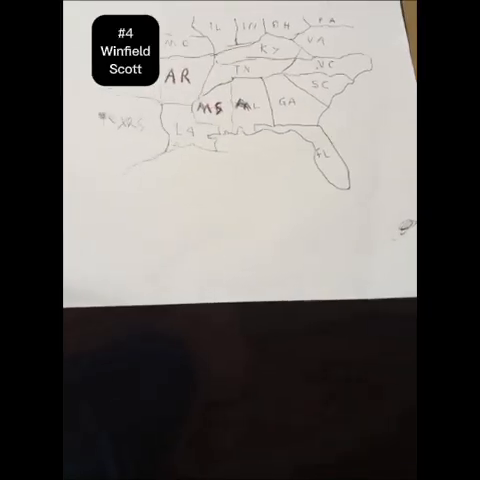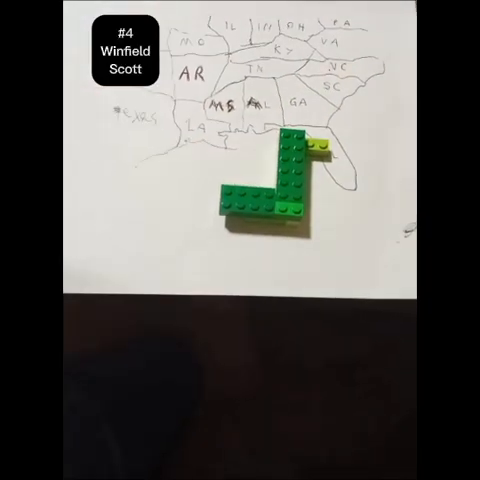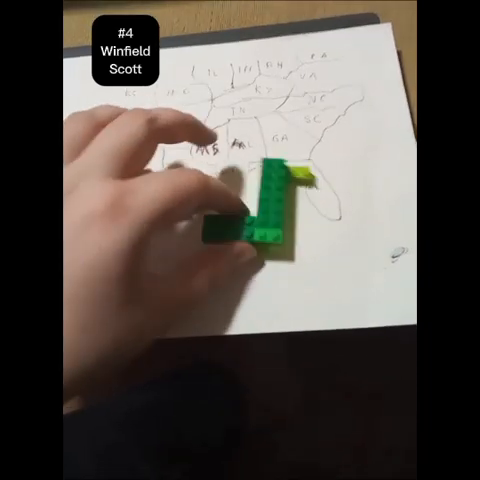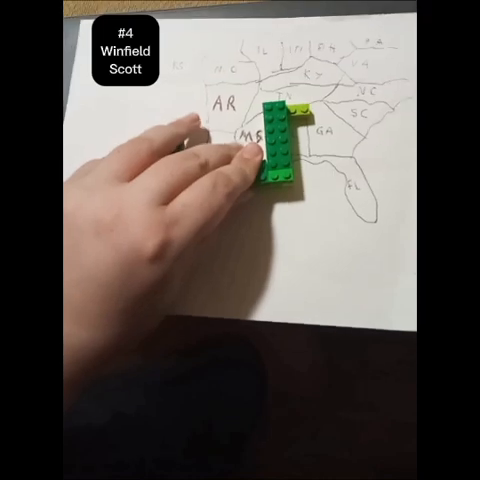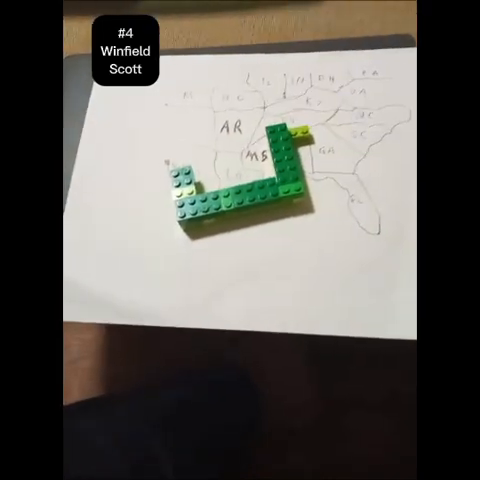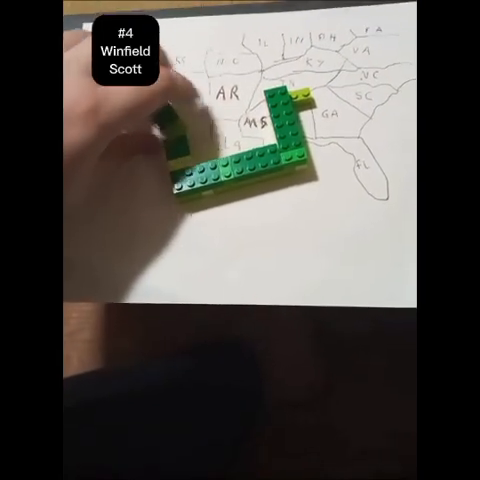Winfield Scott, also known as Old Fuss and Feathers, was the nation's longest-serving general in American history. He trained recruits in the War of 1812, he led the invasion that conquered Mexico City in the Mexican-American War, and he even created the Anaconda Plan in the Civil War.